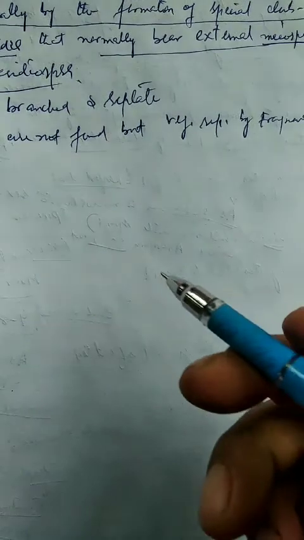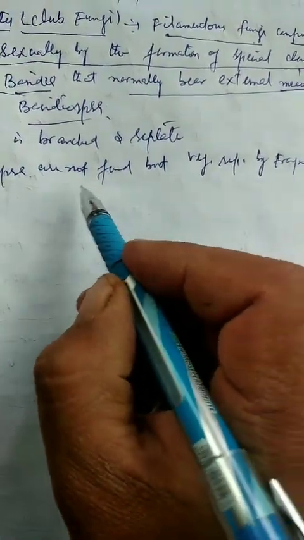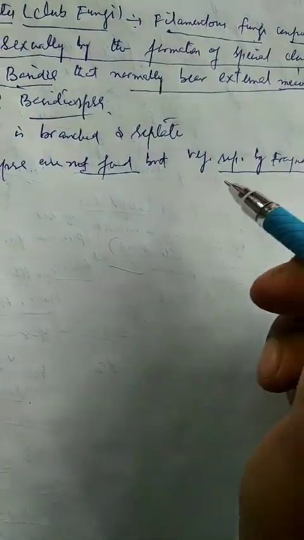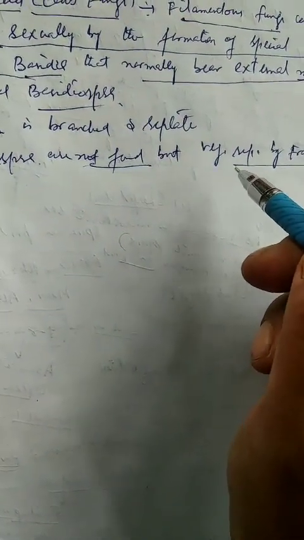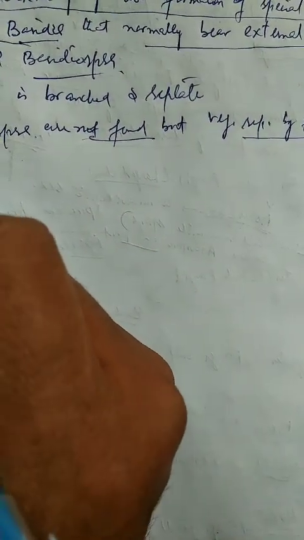Asexual spores are not produced, and they generally reproduce vegetatively by fragmentation.